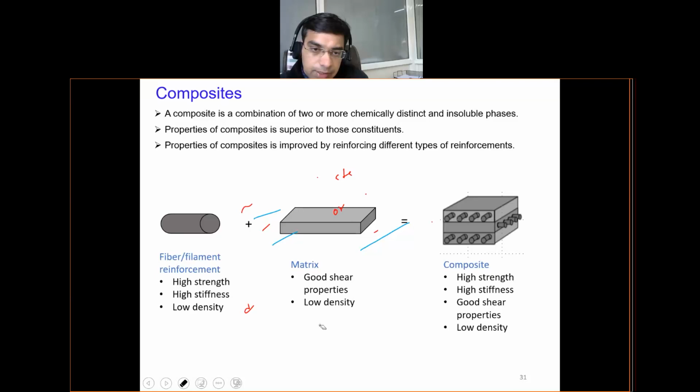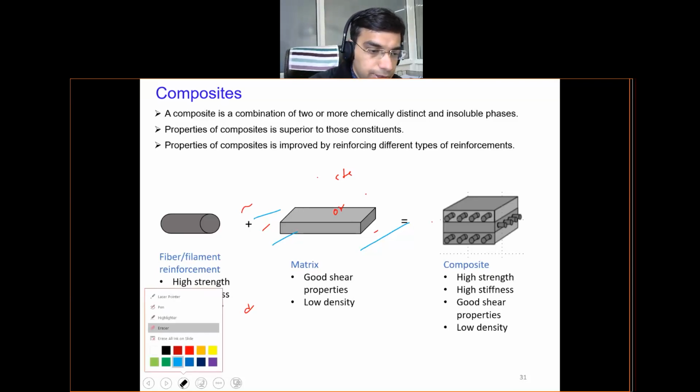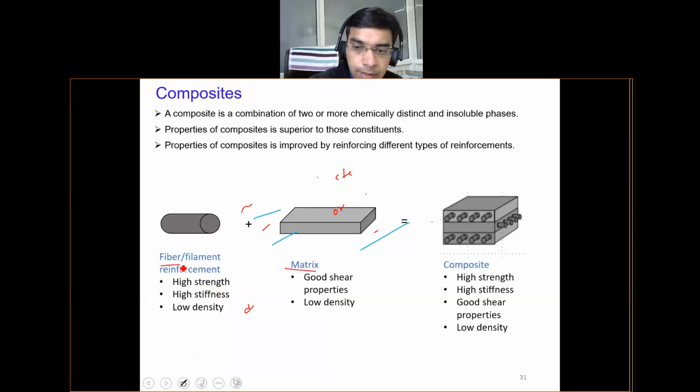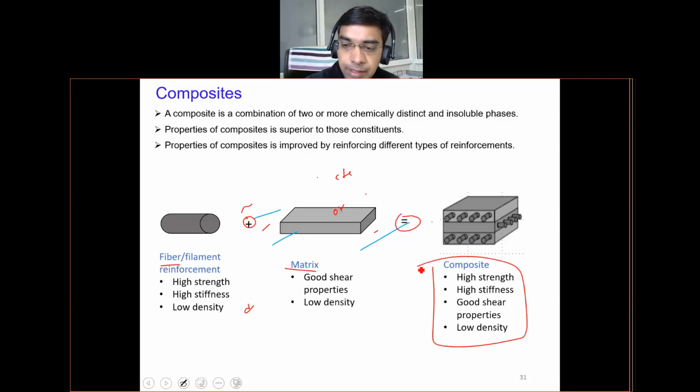If you see this schematic in the slide, you have a fiber which is shown here. You have a matrix, and when you combine both of these, you get a composite material which may have a very high value of strength, that is, ability to bear external load. It may have very high stiffness. Stiffness is deformation per unit applied load. So if stiffness is more, the deformation will be less on application of load. Good shear properties, low density.